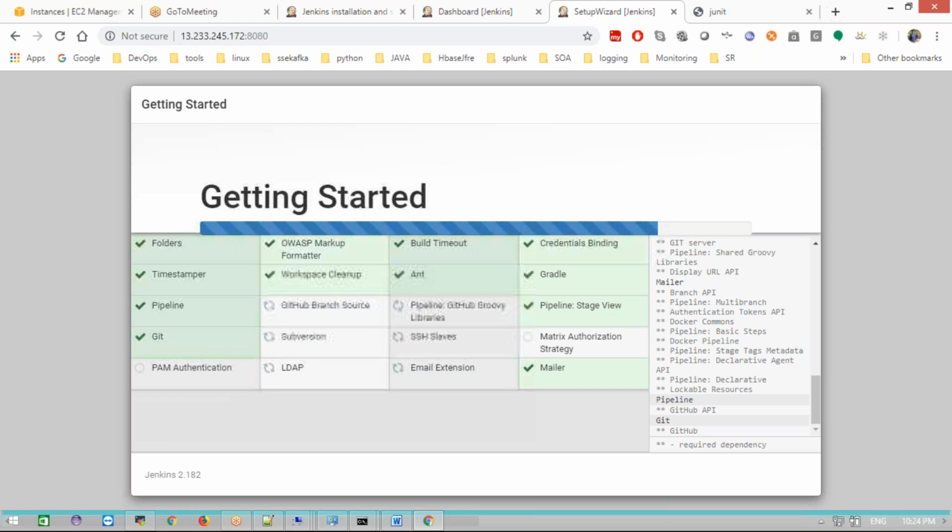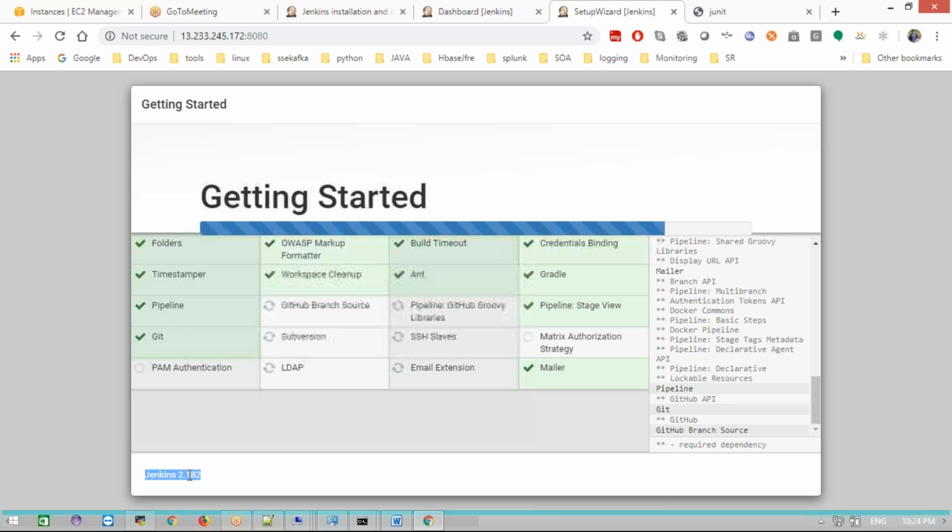And remember, guys, the Jenkins version you are installing, that version number should be remembered. The interviewer may ask what version of Jenkins you have used, what version of Git you have used, what version of Ansible you have used. They may ask those questions.